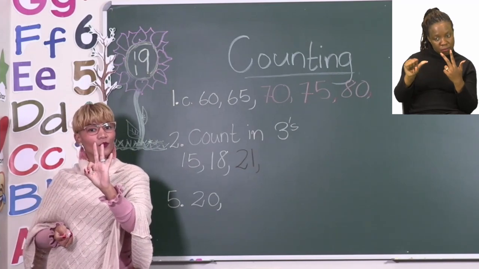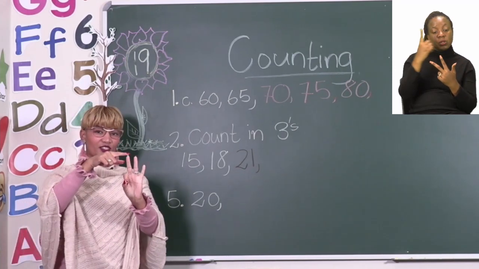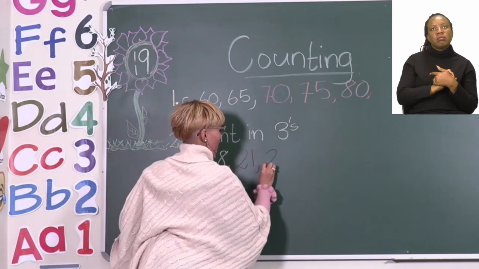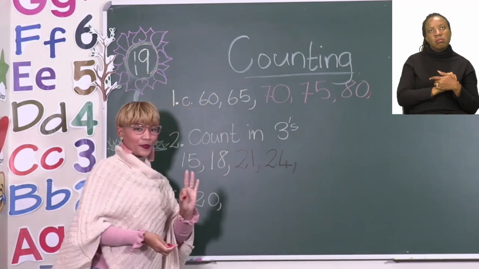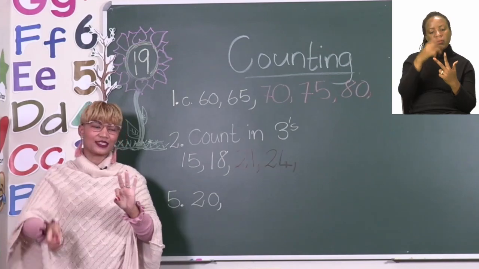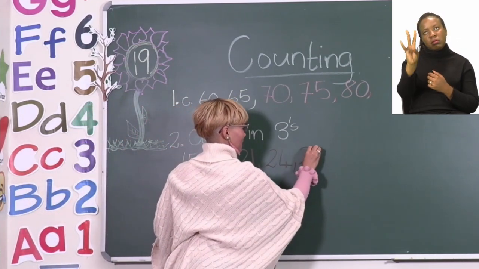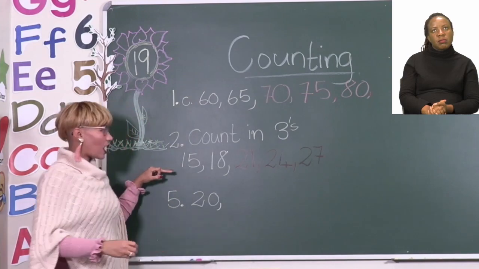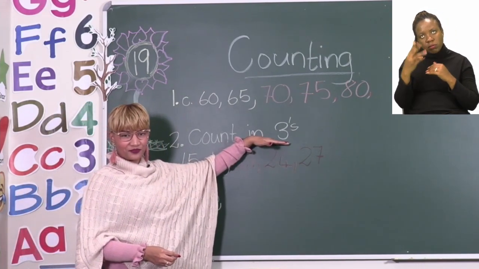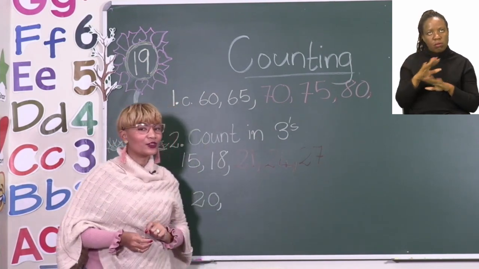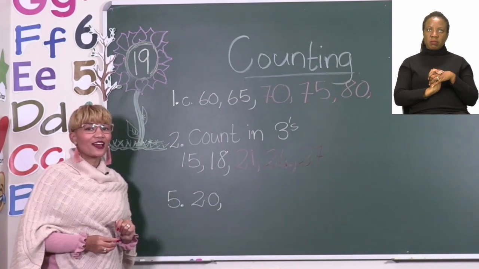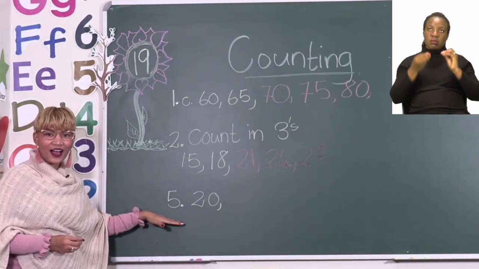Let's do one more. Counting in threes, 22, 23, 24. So that will be our next number. And one last one, 25, 26, 27. So this is how we will count on in threes. Now, before I give you time to complete the rest of your counting for number 2, let's quickly have a look at number 5.